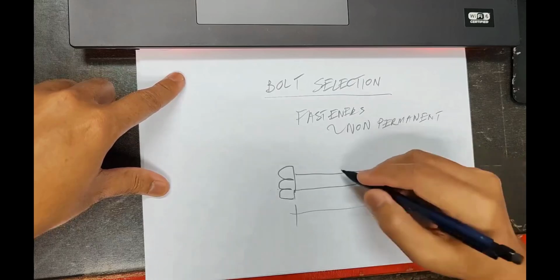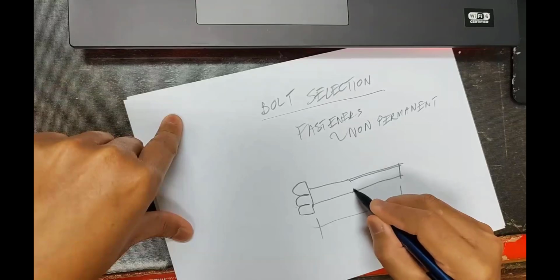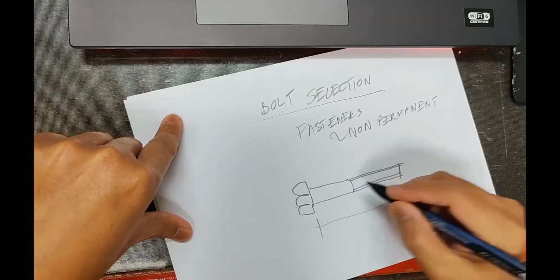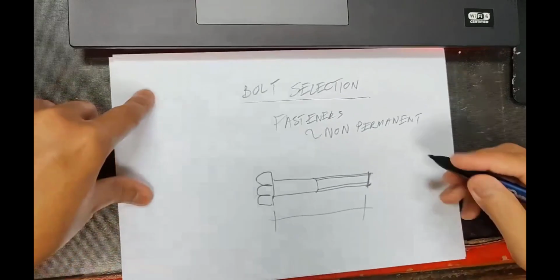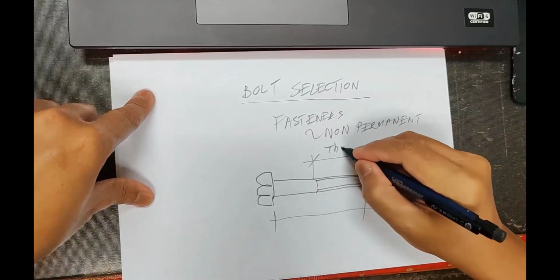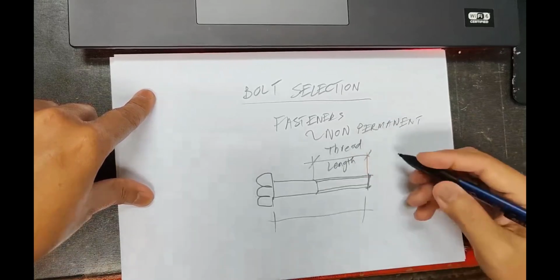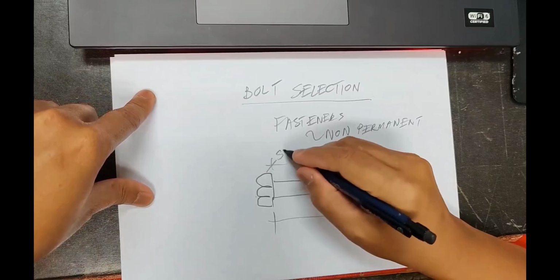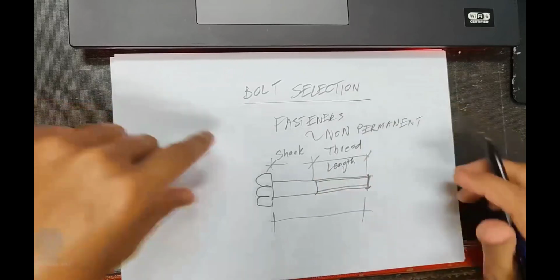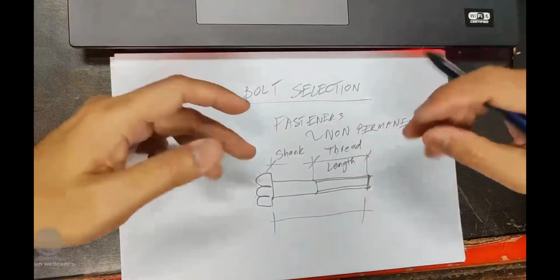And here, one part of the bolt we have thread. I make a double line. This is what you learn and practice from your engineering drawing. So this will be the thread. One area we have thread length. Thread length is the length of the bolt where you have the thread, and this one is the shank length. Shank is the part that we don't have thread, because bolt is a non-permanent joint.